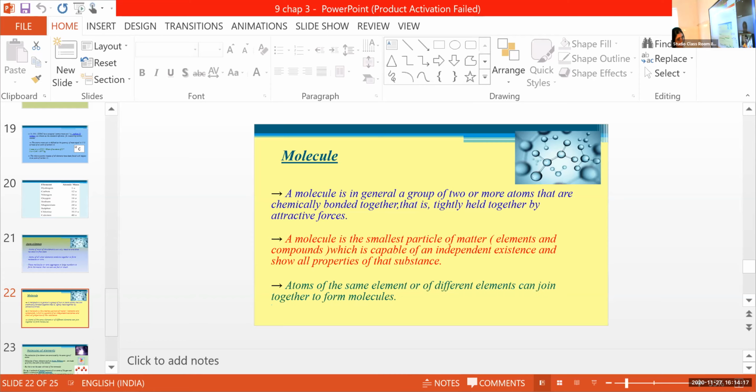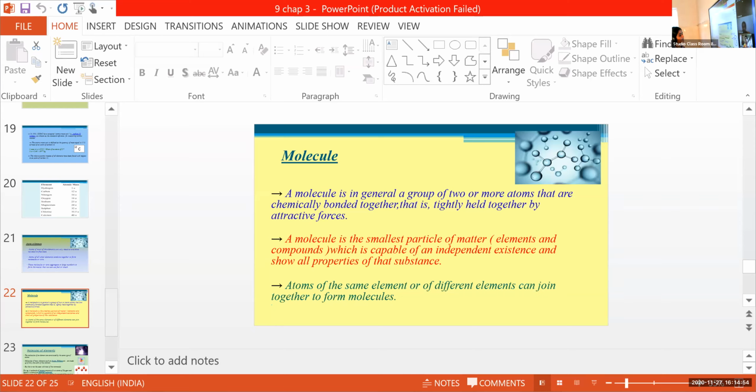Here, the same element is combined, right? Two atoms of hydrogen combine to form this H2 molecule. And when we take the example H2O, here different elements are combined, right? Two hydrogen plus one oxygen. So atoms of the same element or different elements can join together to form molecules. Clear?